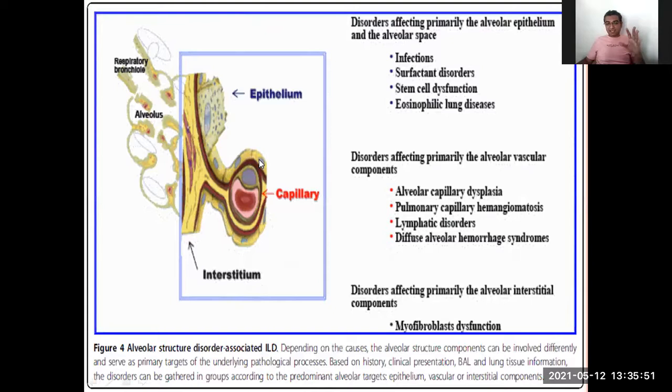So you see, these are the interstitium, capillary, and alveoli, the alveolar capillary network, where there may be an infection, or something related to surfactant disorders, stem cell dysfunction, or some allergic eosinophilic lung disease. There can be many more causes. It is not known as IPF; it is included in the interstitial lung diseases. This whole thing can be diagnosed with a CT scan, HRCT, or bronchoalveolar lavage.